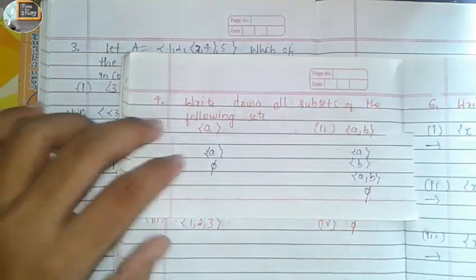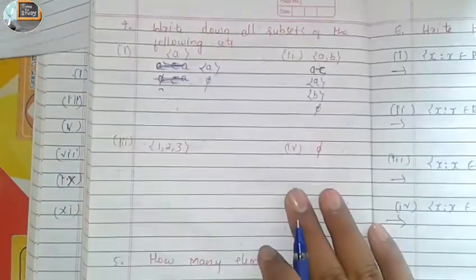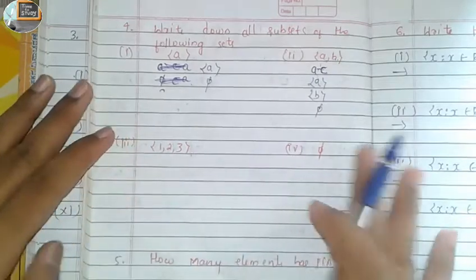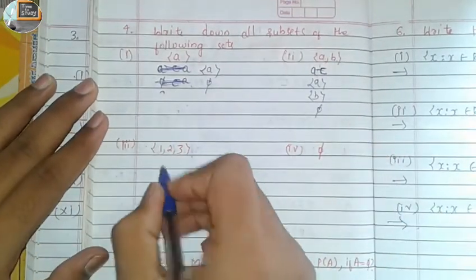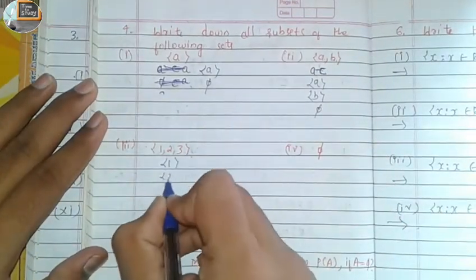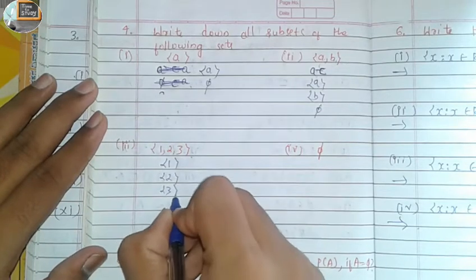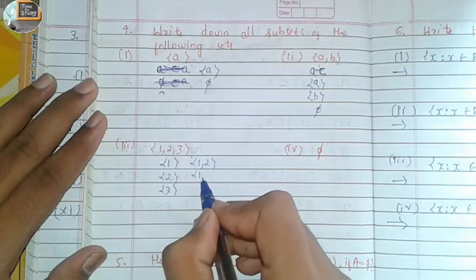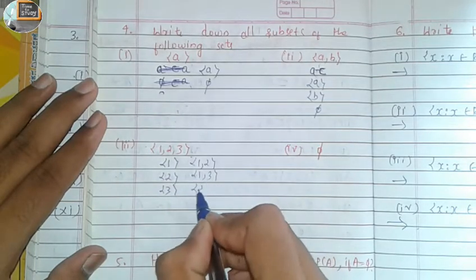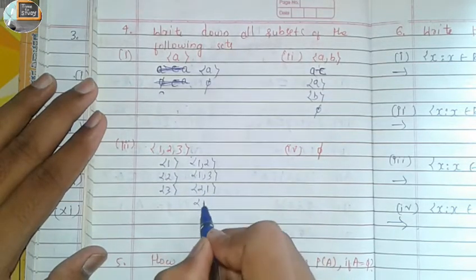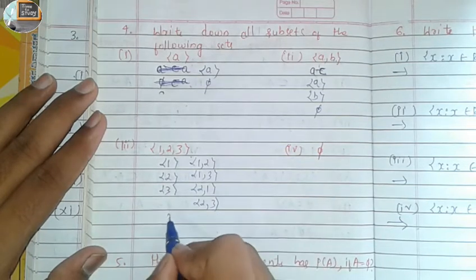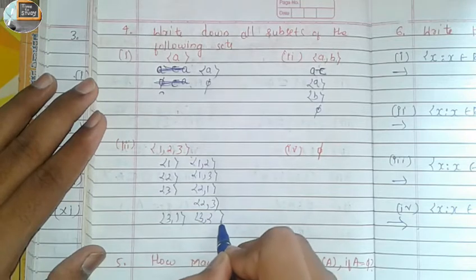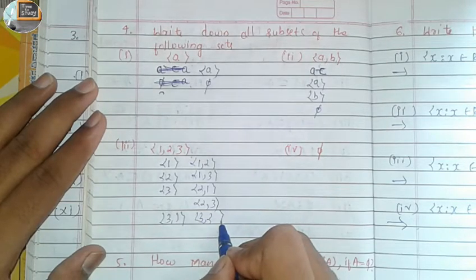The third question is {1, 2, 3}. Write the subsets of the elements 1, 2, 3. The first one is {1}, {2} and {3}. Then {1, 2}, {1, 3}, {2, 3} and {1, 2, 3}. These are the subsets.